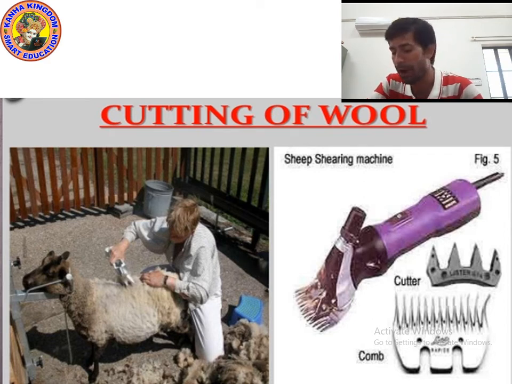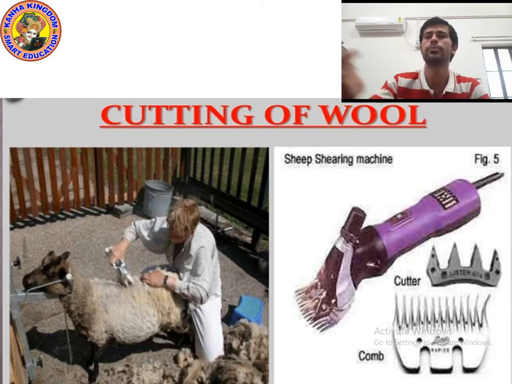People rarely also use big scissors to cut the hair. Yes, but the cutter is the best option because with a cutter we can easily cut their hair. Okay, I hope you understood. Now let's move on to the next point.